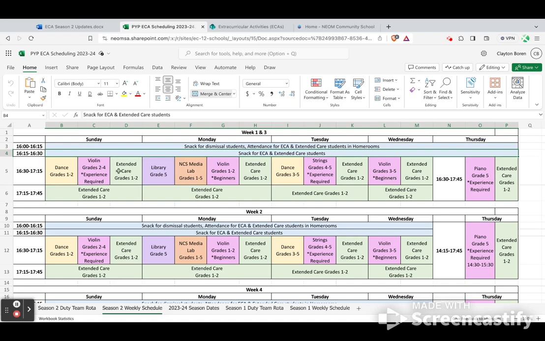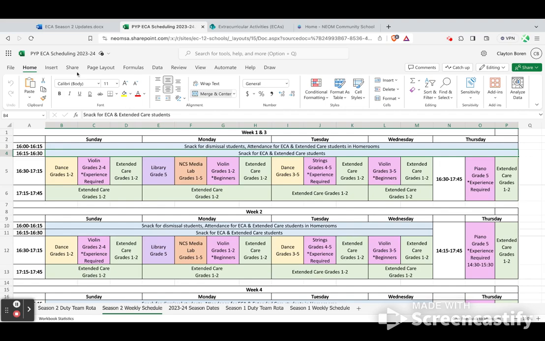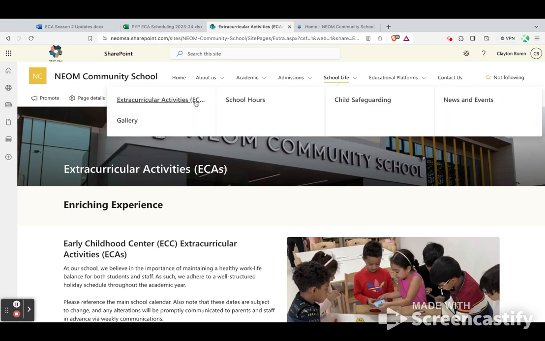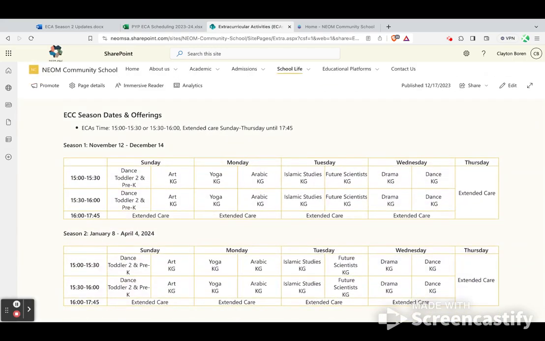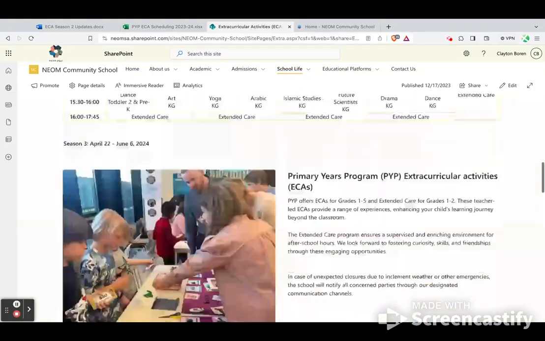But extended care will be every day for grade 1 and 2 students only. Grade 3 through 5 students who have an ECA will be able to stay, but all grade 3 through 5s who do not have an ECA will go home at the end of the day. So the first place to find your scheduling information for the duty team rota is here on the PYP ECA scheduling doc. The other place, in case parents ask and you want to share it with parents, is the School Life ECA Extracurricular Activities tab on the Neom Community School website, and that goes for the ECC ECAs, PYP ECAs, and MYP ECAs.